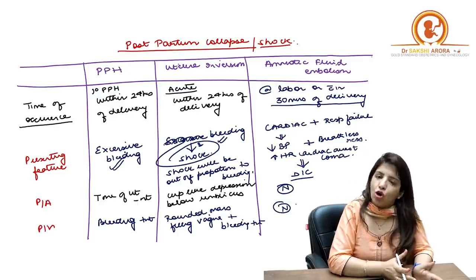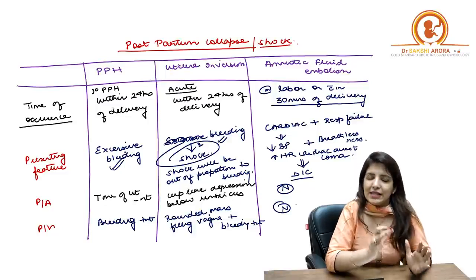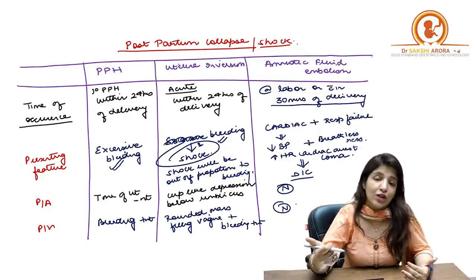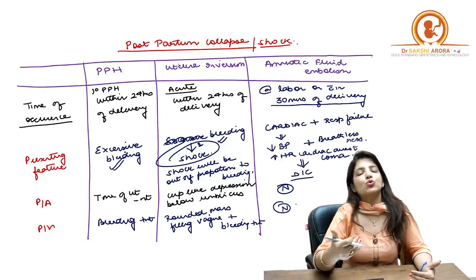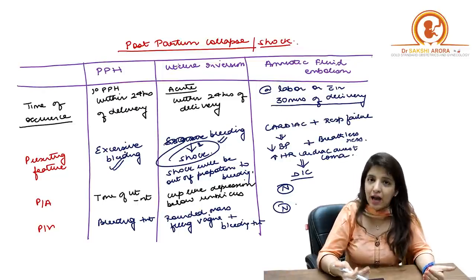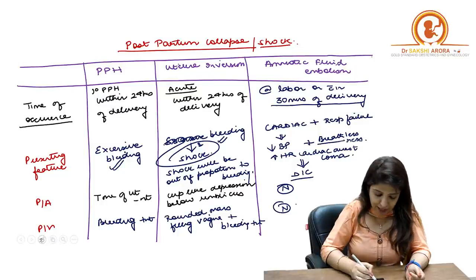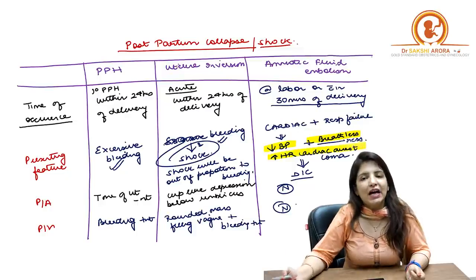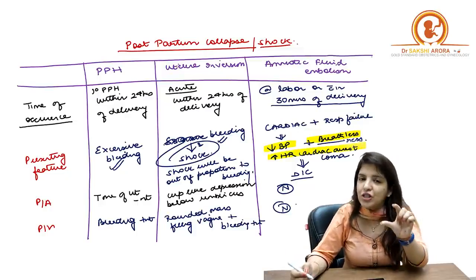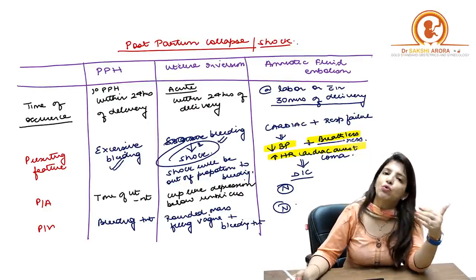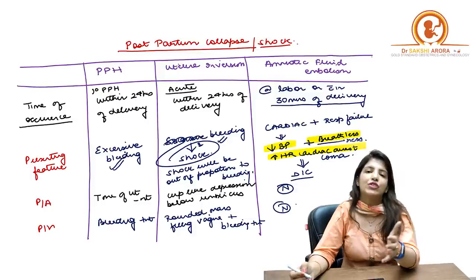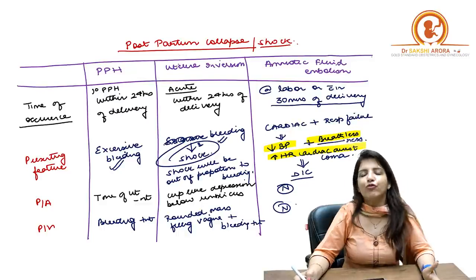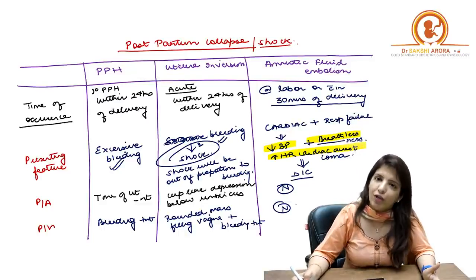Whereas in case of amniotic fluid embolism, the initial complaints which you get are those of cardiorespiratory failure, which means the patient is going to be hypotensive, there will be tachycardia and there will be breathlessness, right? So initially you are going to get hypotension, tachycardia and breathlessness. Now, if the patient survives this first phase, then she goes into the second phase, and that is the phase of DIC, where due to excessive blood loss, the patient is going to have DIC. But initially the first phase is of cardiorespiratory failure, right?